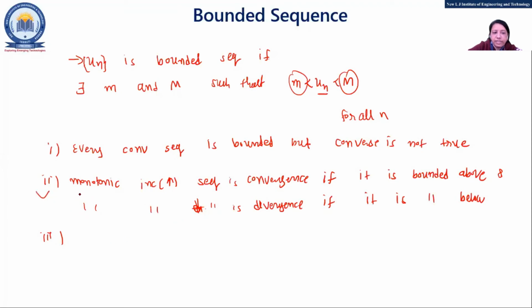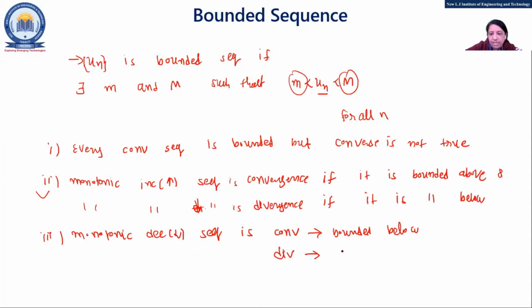Now the third one is a monotonic decreasing sequence. It is convergent if it is bounded below, the reverse of the previous case, and it is divergent if it is bounded above. These two terms will be clear in the next example.